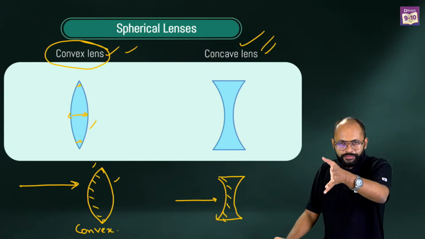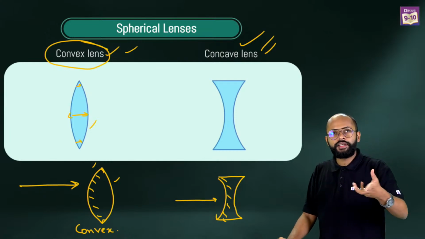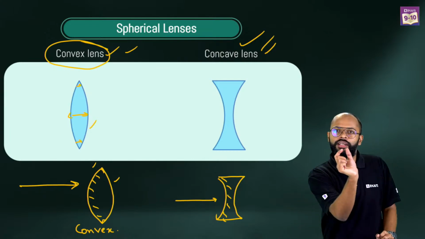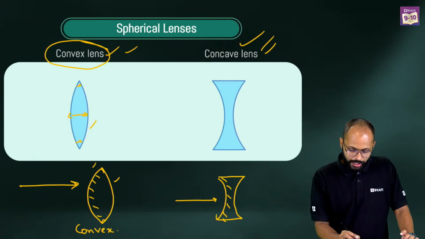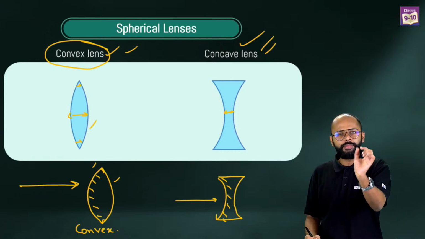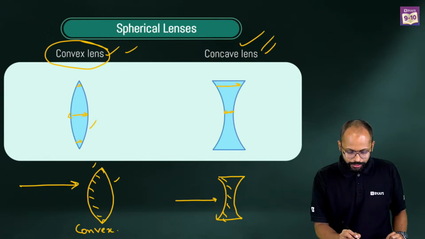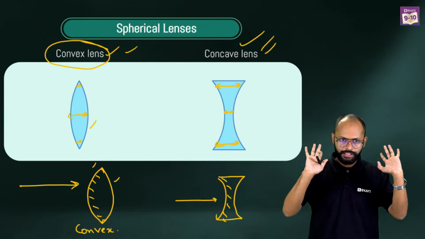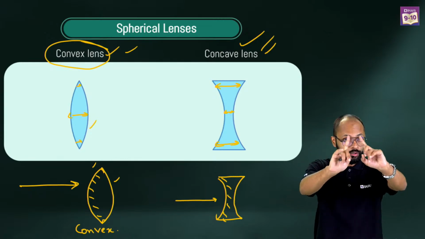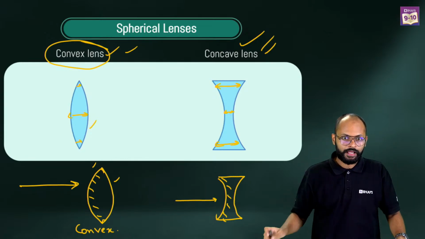And concave lens, if you want to tell what a concave lens is, it is a lens which is thinner in the middle and thicker on the edges. Correct? So I'm saying it is thinner in the middle and thicker on the edges. Right? Okay? Fine. Easy. Remember? Now you won't ever forget this. You won't forget this. Nice.